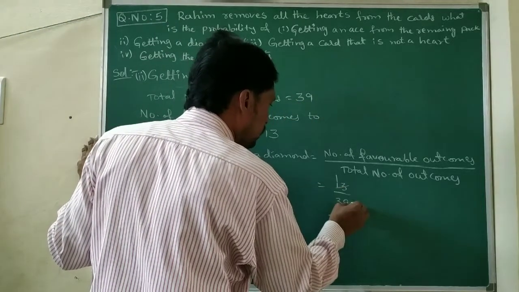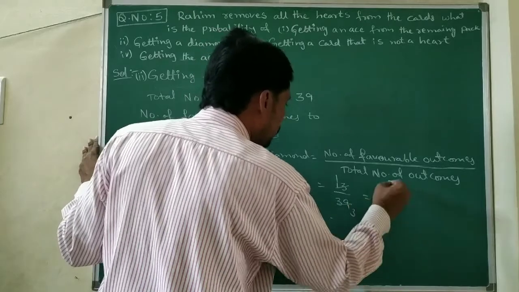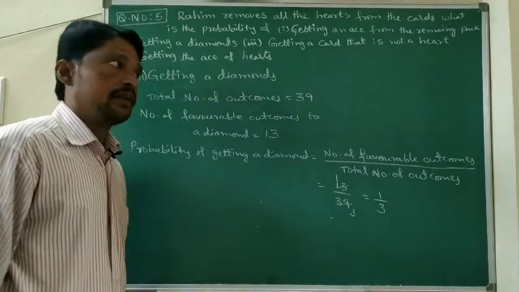So the probability of getting a diamond is 1 by 3.